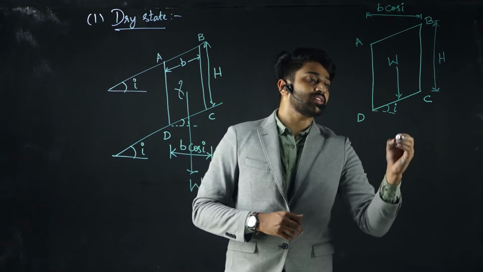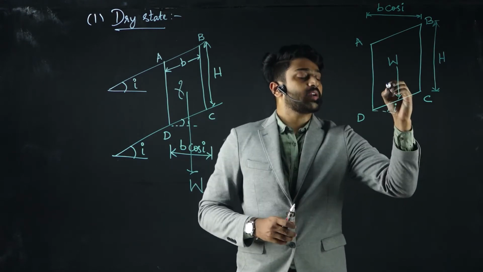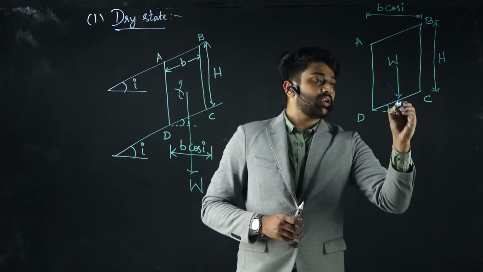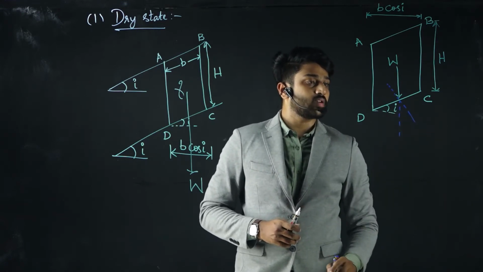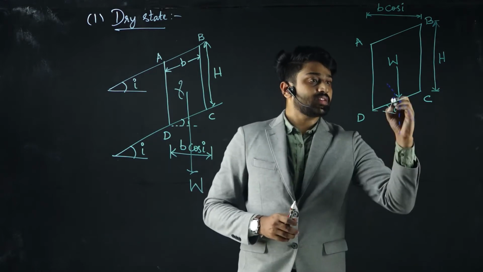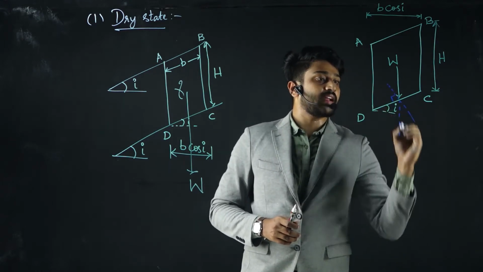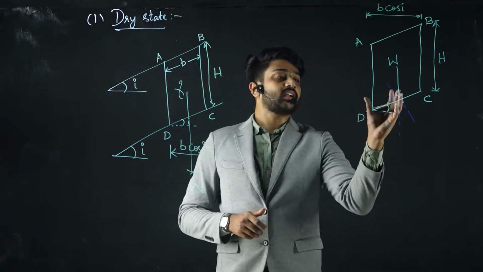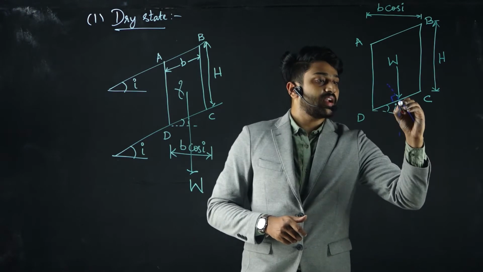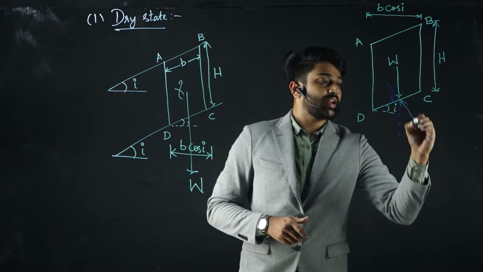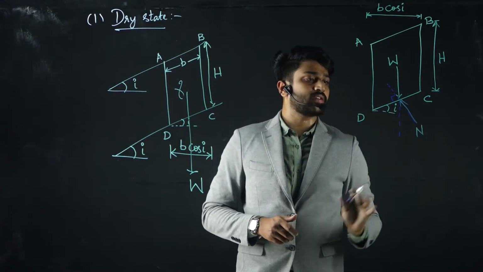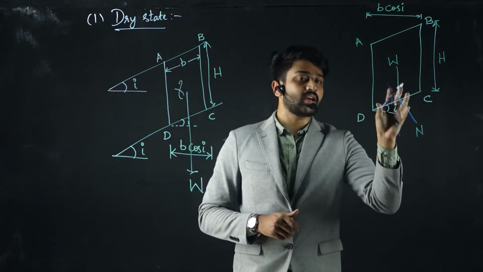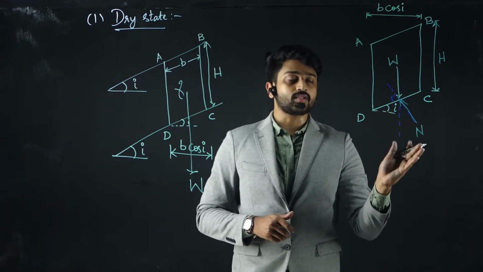If we have to resolve this along this particular plane, let me draw a dotted line here. This is one dotted line, and this is another one, inclined at 90 degrees to this line. Resolving the weight W into two components, let us say this is a normal N. I am not mentioning the directions here; just for our understanding, I am assuming it is in the opposite direction.